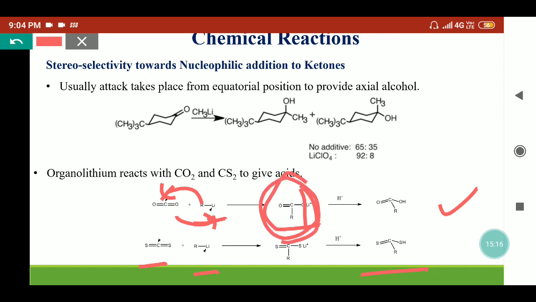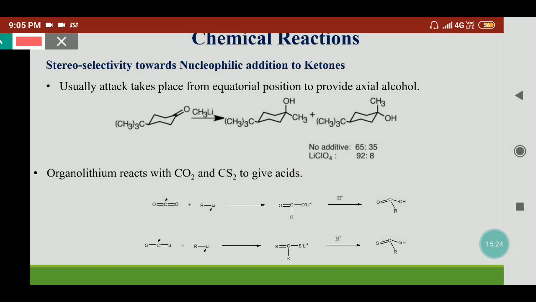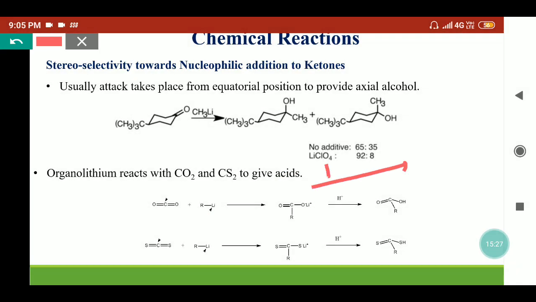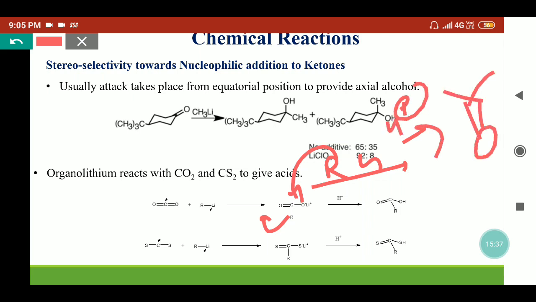If acids react with organolithium, an acid-base reaction will take place and we will get a similar lithium carboxylate structure. If it is treated with further organolithium reagent, it will attack this carbon and form this structure. On further hydrolysis, it will provide the ketone. So when organolithium reacts with an acid, it forms a ketone.